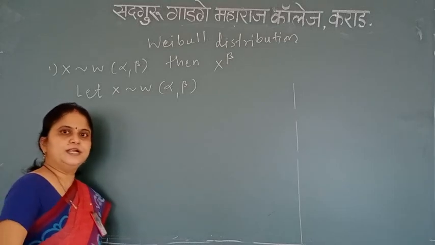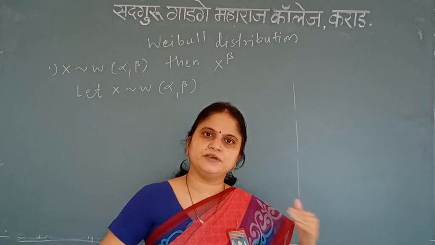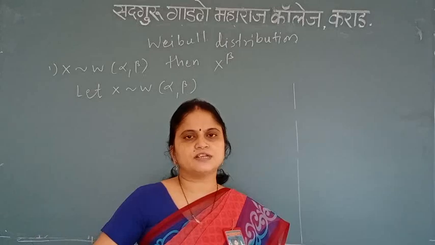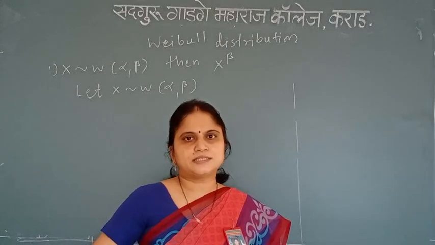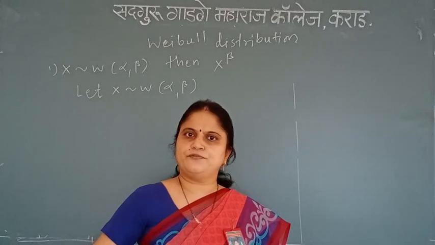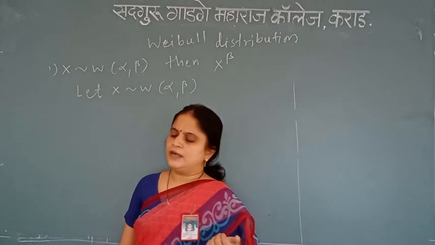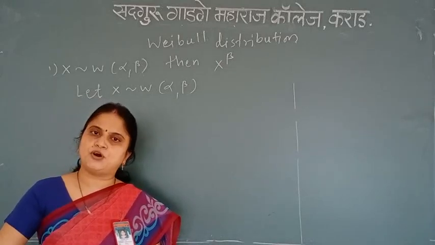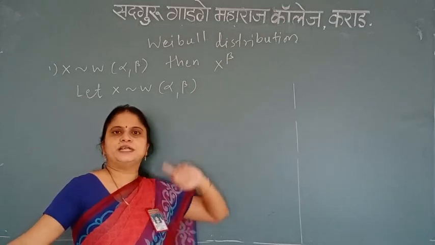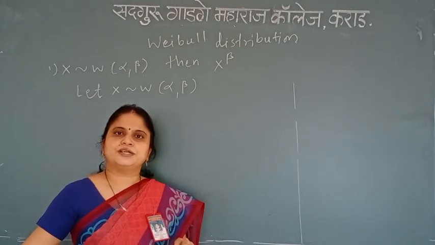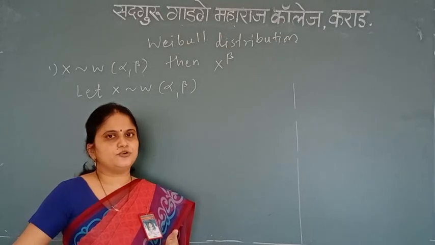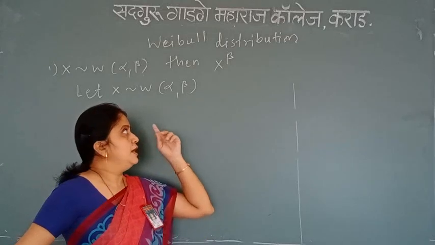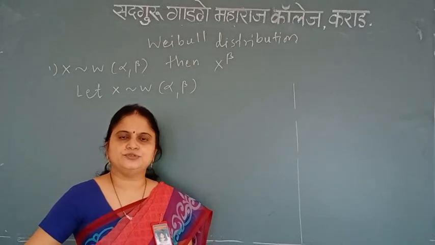This can be found by using your previous knowledge, that is by using the BSc second year transformation topic. In the transformation topic, you studied that there are 3 methods of finding this distribution, and out of these 3 methods over here we are using the first method, that is transformation method, because the given function, x raised to beta, is a monotonic function. If it is non-monotonic, then I shift to the second method, distribution function method. But since x raised to beta is a monotonic function, I use the transformation method.